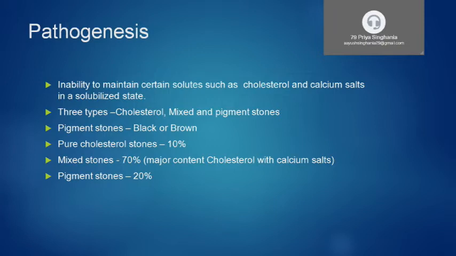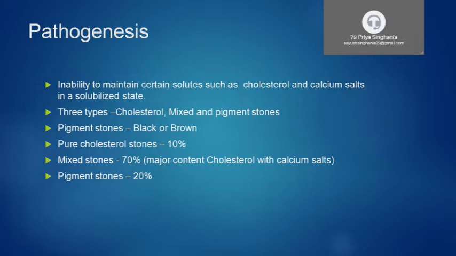So there are three types of stones in the gallbladder. Number one is cholesterol stone. Pure cholesterol stones are very few; they are around 10% only. And next is mixed stone. Mixed stones contain cholesterol and calcium salts, and mostly the percentage of cholesterol is more in mixed stones. Around 70% are mixed stones.